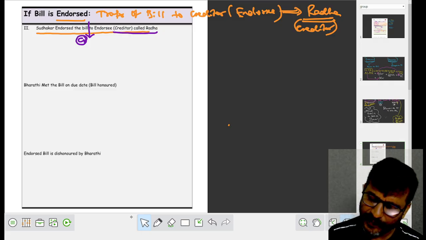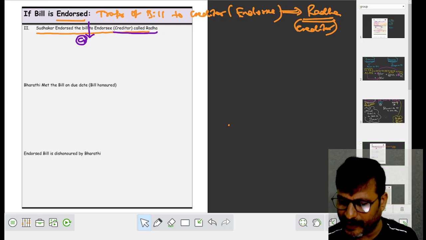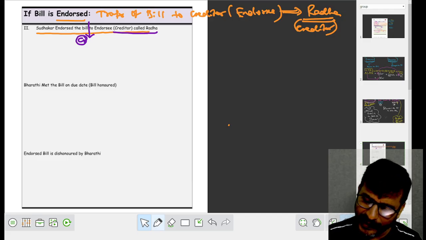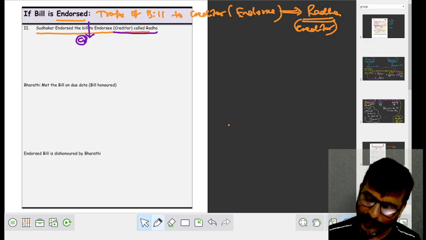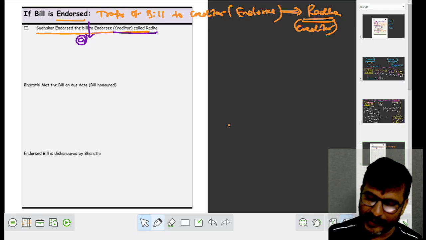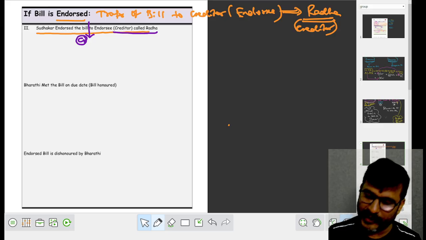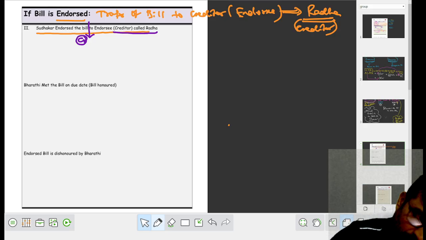Who is Radha? Radha is a creditor. For that creditor, Sudhakar, what he did? He endorsed. He gave bills to Radha. अब क्या हुआ? अब बिल्स भी डिक्रीज हो गया and creditor भी decrease हो गया. Now the Radha, the creditor also decreased.